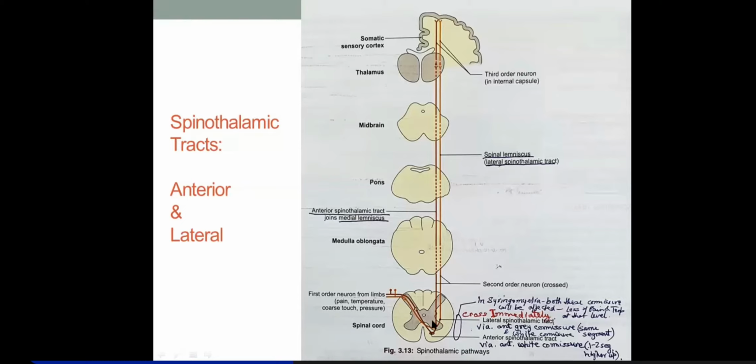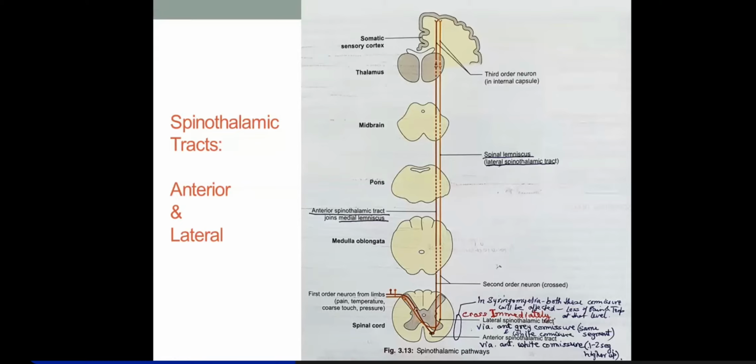So where there is dilatation of the central canal, these anterior fibers, second order neurons passing through the white anterior commissure, will be compressed, right? So there will be loss of pain and temperature at that spinal segment, right?